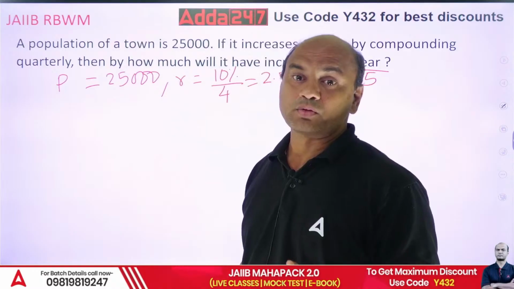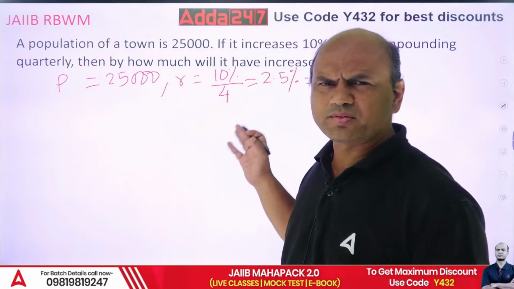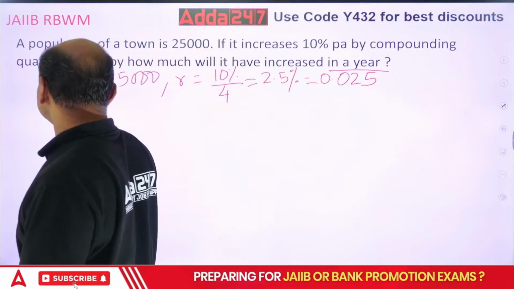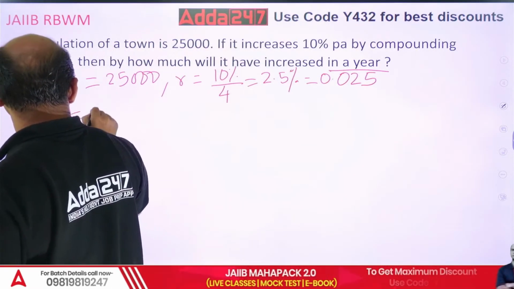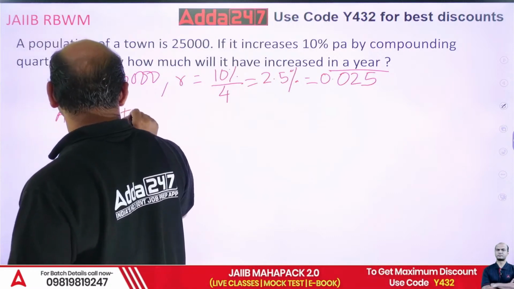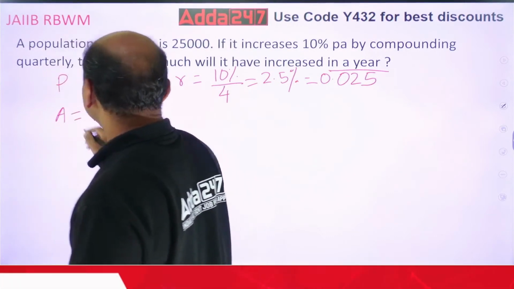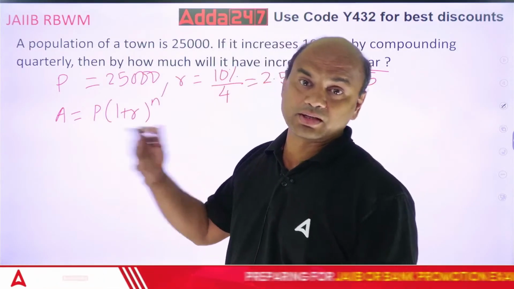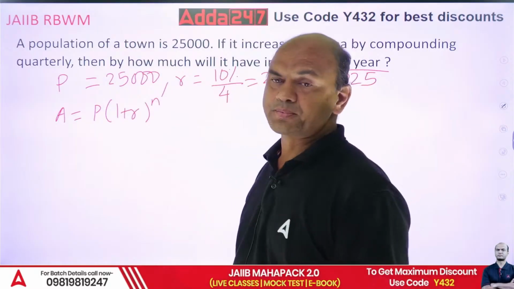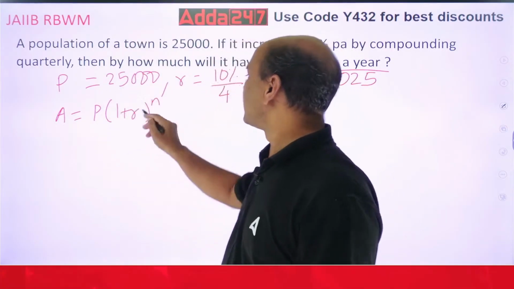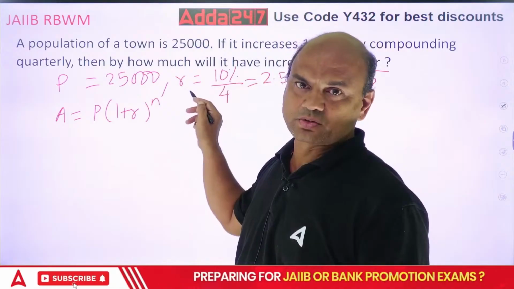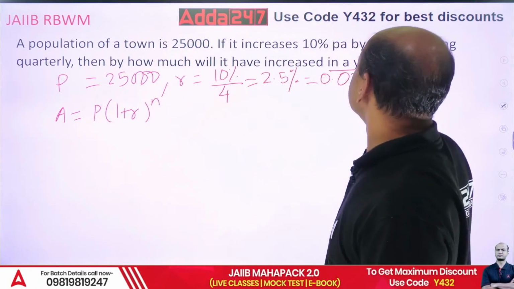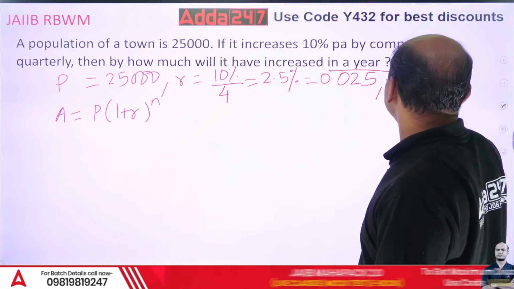Now what is N then? But why are we writing all this? Because the formula over here is A equals P into (1 plus R) raised to N. This is the right formula. If you want the answer after 1 year, this is the formula. P is your present population, R is the rate of interest at which it is growing, and N is what you want in a year. So N equals 1.